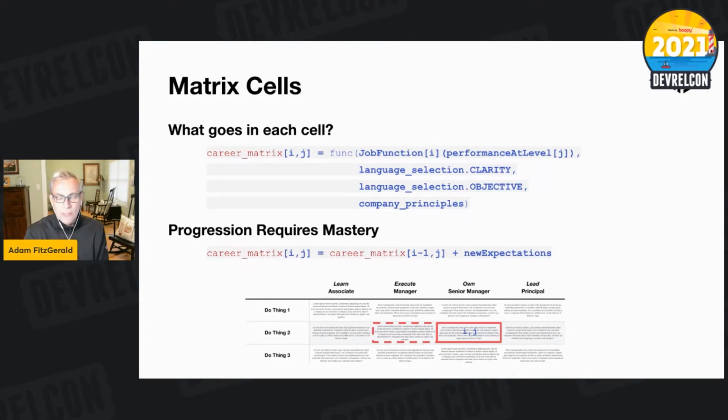Again, if you have company principles you want to echo, you might want to feature those inside the document itself. And then more specifically, when you read these documents, you should expect that mastery at one level is implied by reading at the next level. So here you can actually see that this cell right here is presuming that you've actually mastered things in the previous cell. Anything that you're doing at a senior manager level, you're expected to have the skills to do at the manager level before it. Is that a reasonable expectation? Maybe not in every situation, but it's the way to think about how these documents build on one another as you go across reading them.